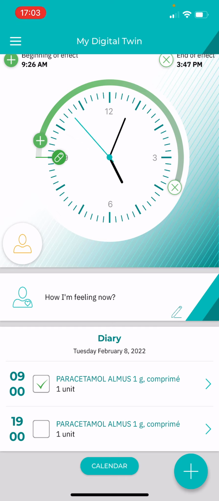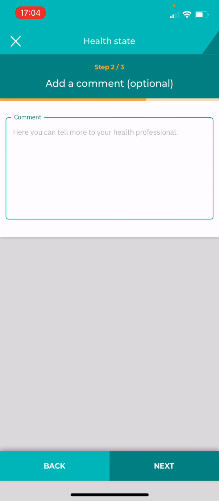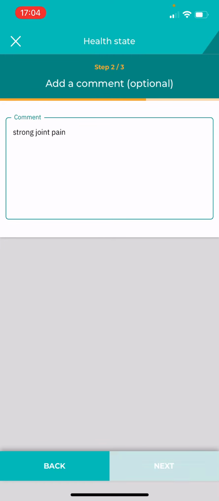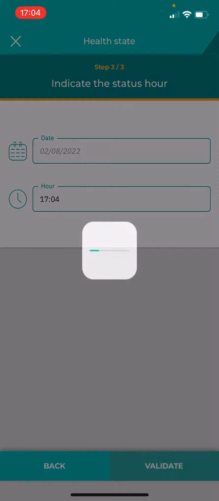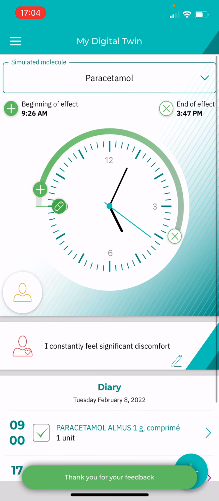And now we're going to imagine a scenario, which is a bit more pessimistic. So even with my paracetamol intake, I still feel pain. So my joint pain hasn't died down, and I'm going to say how I feel on my app. So I evaluate my pain and my discomfort at a 4 out of 10. And I'm going to write down in this free text box space that I have strong joint pain. So I'm going to validate it, and this information will be shared with my healthcare professional.